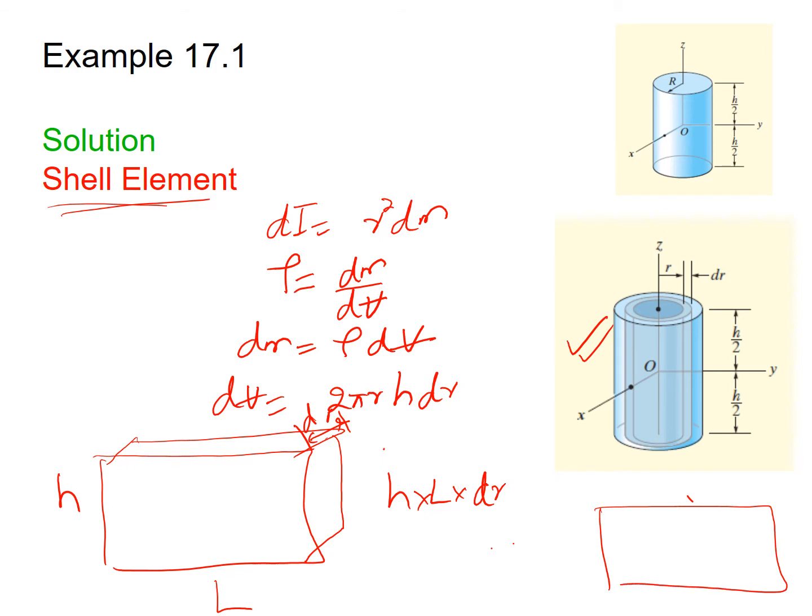What will be the length L? This length will be the circumference of the shell element, which is 2 pi r. So in this case you get the value of dV for the cylindrical shell element.